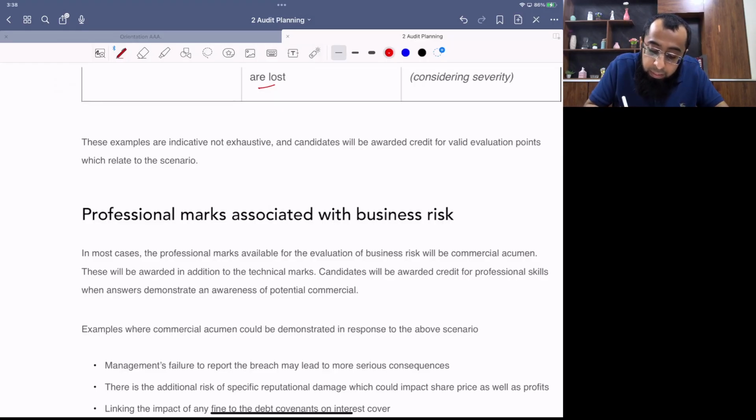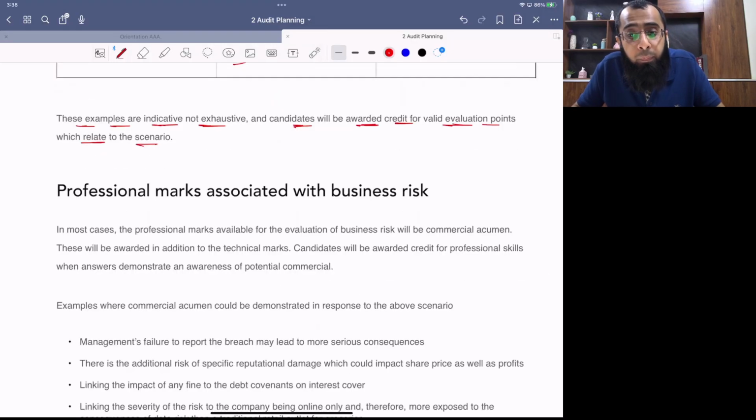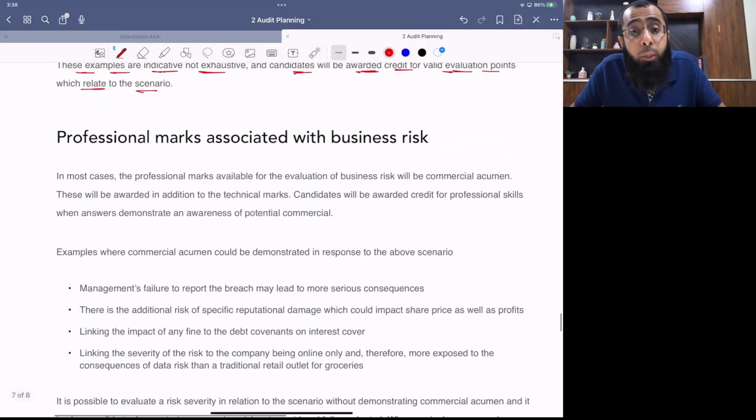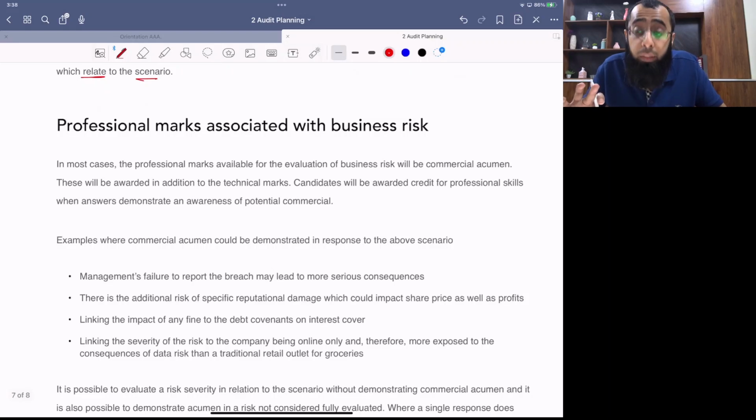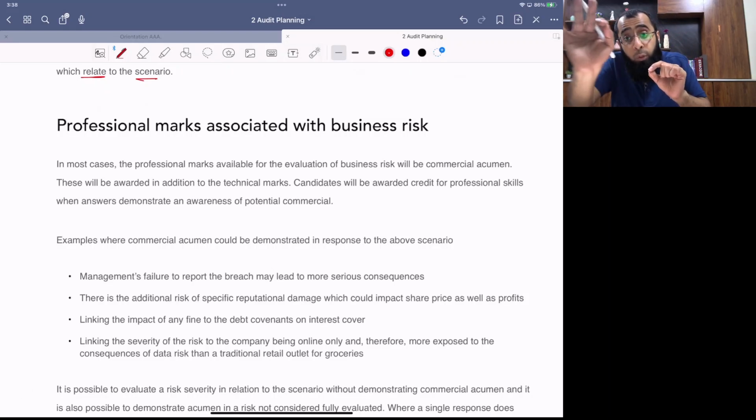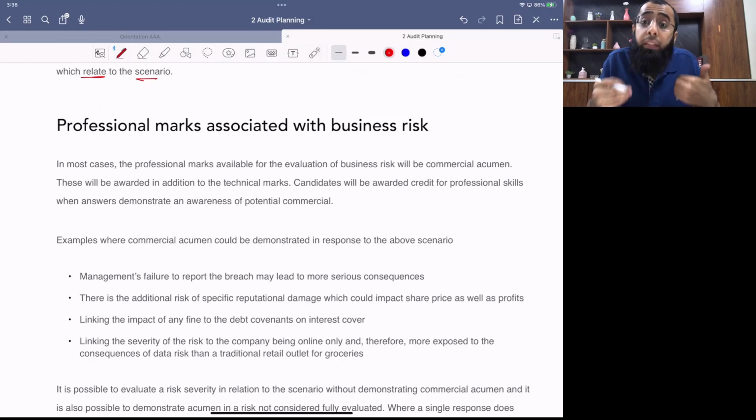These examples are indicative, not exhaustive. Like some students can write the risk in another manner also. Okay. And candidates will be awarded credit for valid evaluation points which relate to the scenario. So if someone has done any other possible drafting, that is also acceptable. These were just example points. Like, the examiner always reads your risk and then he gives marks on it. It is not like he says, okay, you have to evaluate in my manner only. You can draft it in another manner also, like you can include other comments also. But your risk should demonstrate three steps: identify, impact, scale of the risk, which is the evaluative comment.